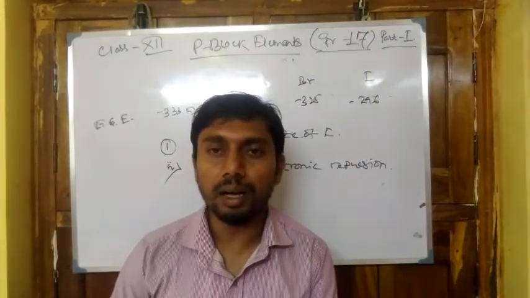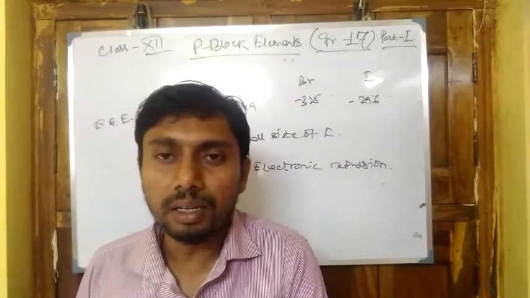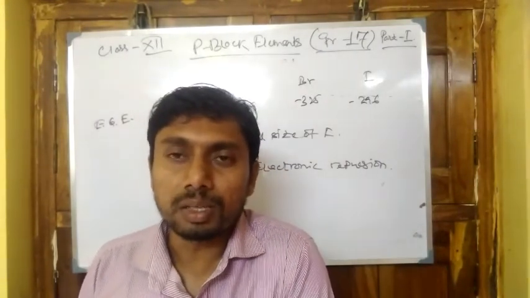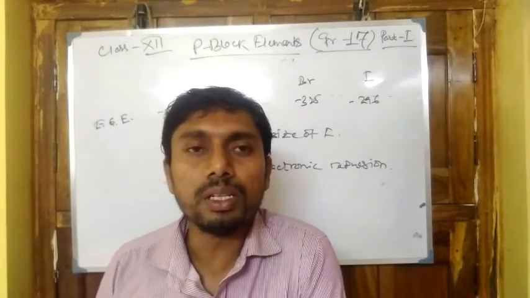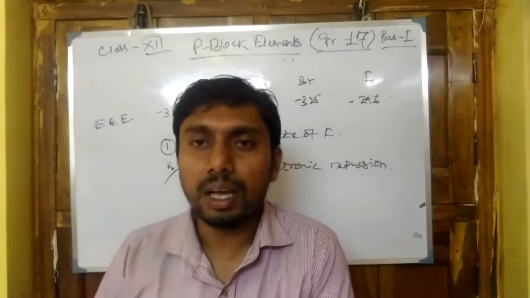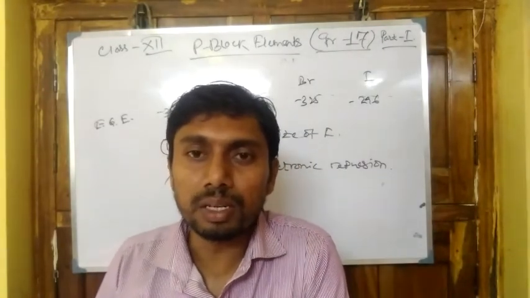Electronegativity increases from left to right in the period, and decreases down the group. Why does it decrease down the group? We all know it is due to the increasing size and also the extranuclear shells, which increase with increasing atomic number.